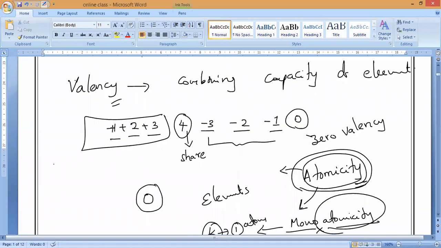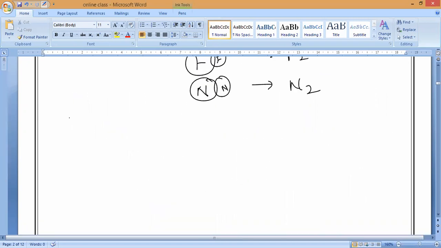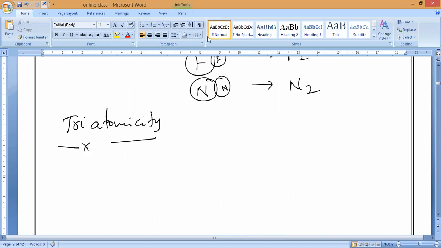So what do you mean by atomicity? Some elements are formed by a single atom. Some elements are formed by two atoms. Some elements are formed by three atoms together. For example, triatomicity. Now you might know that there is a protective layer which protects our atmosphere. What is that called? Ozone.